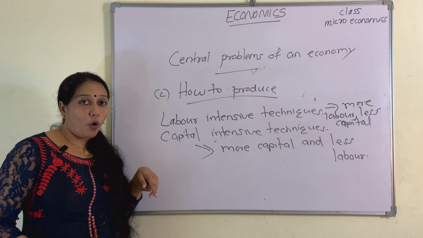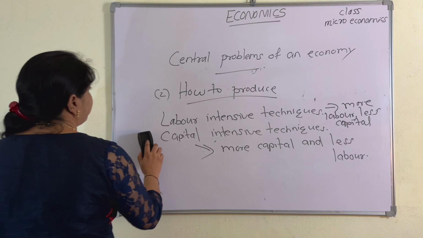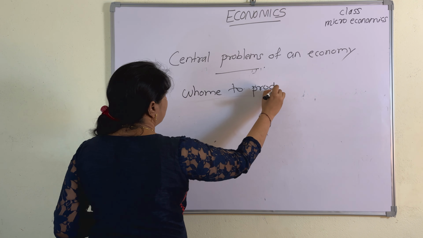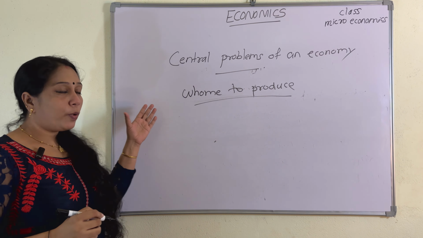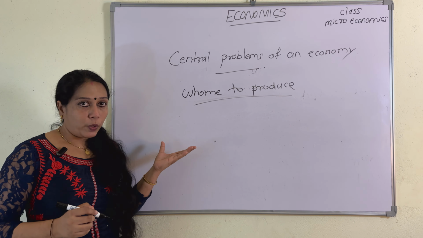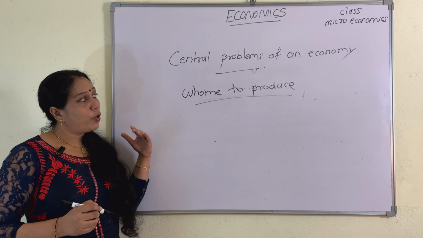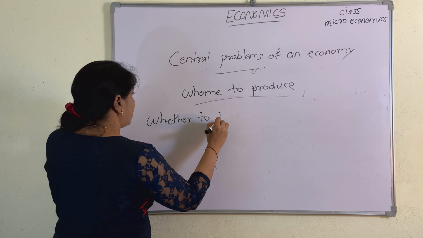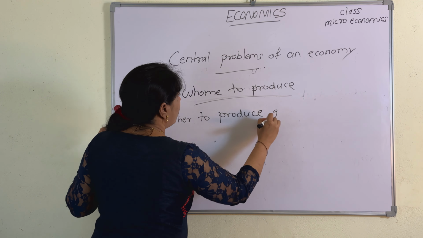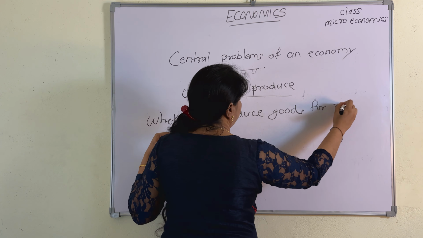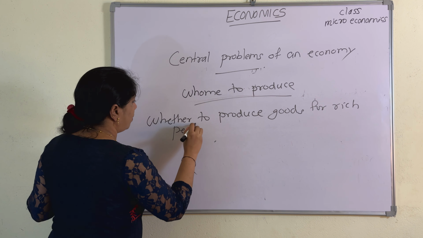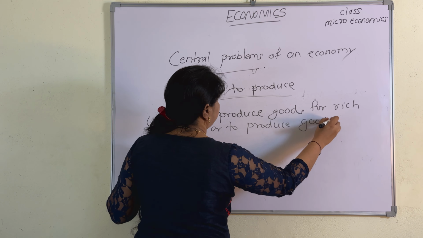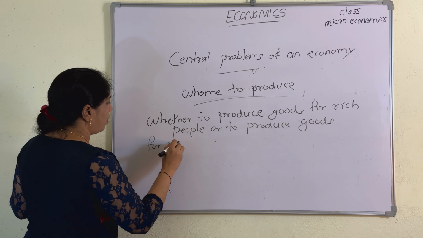Now the next one is for whom to produce. For whom to produce is related to for whom the goods are to be produced, whether to produce goods for rich people or to produce goods for poor people.